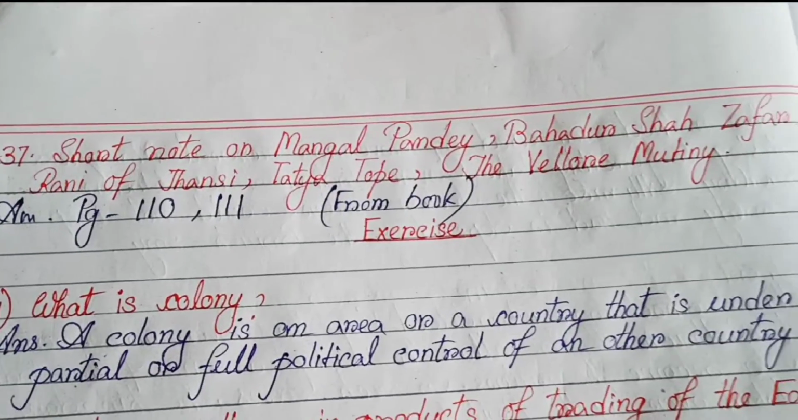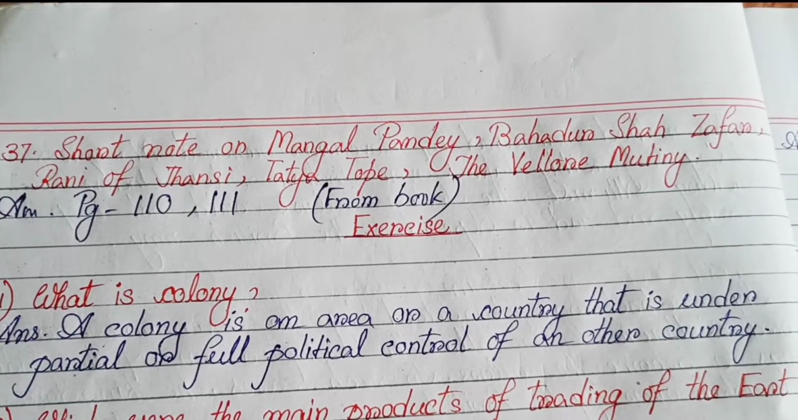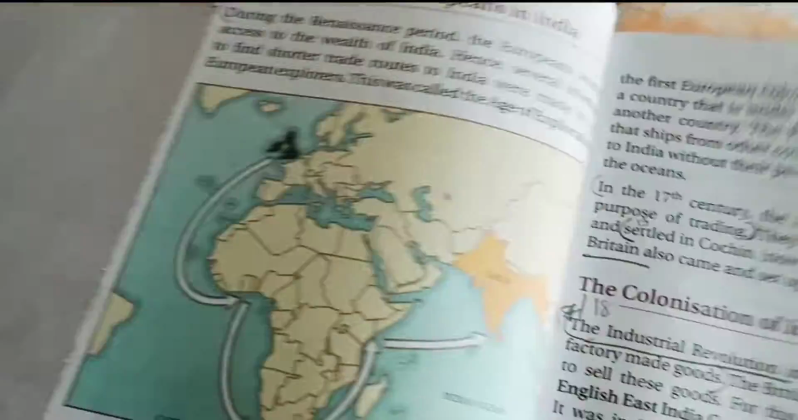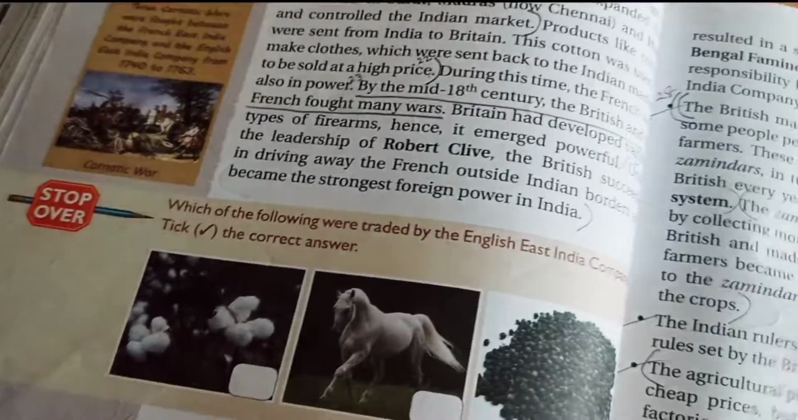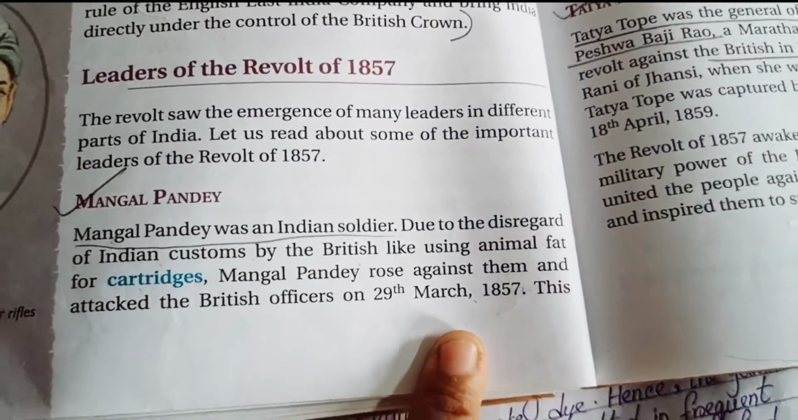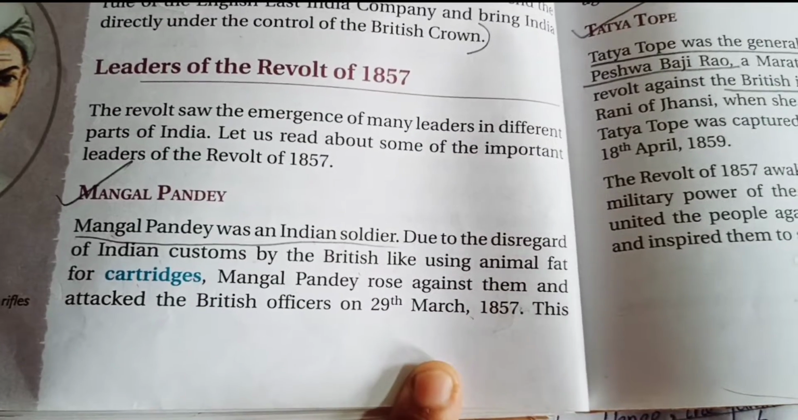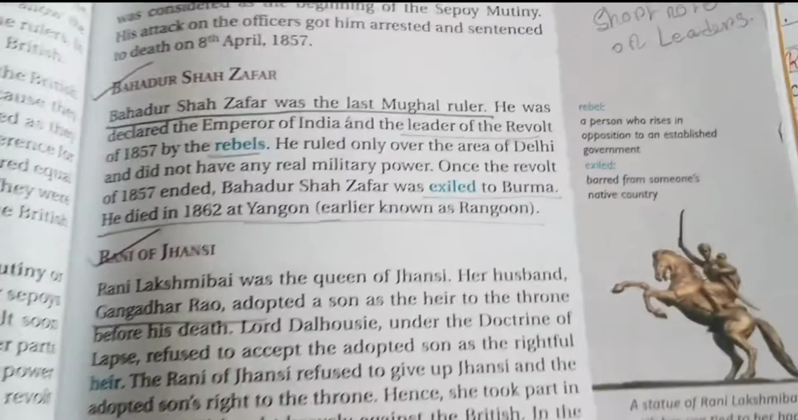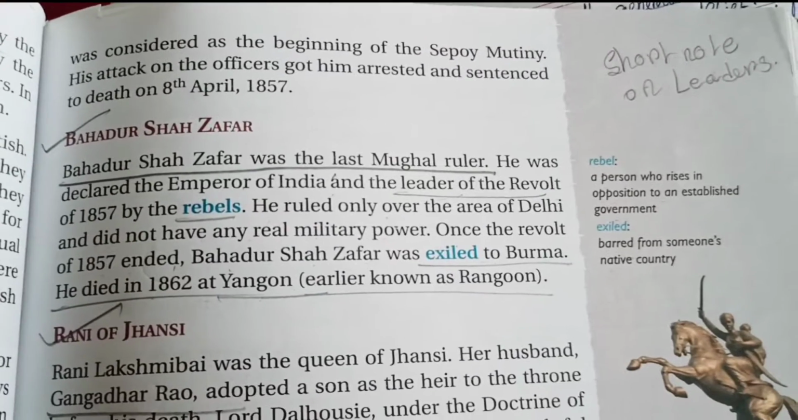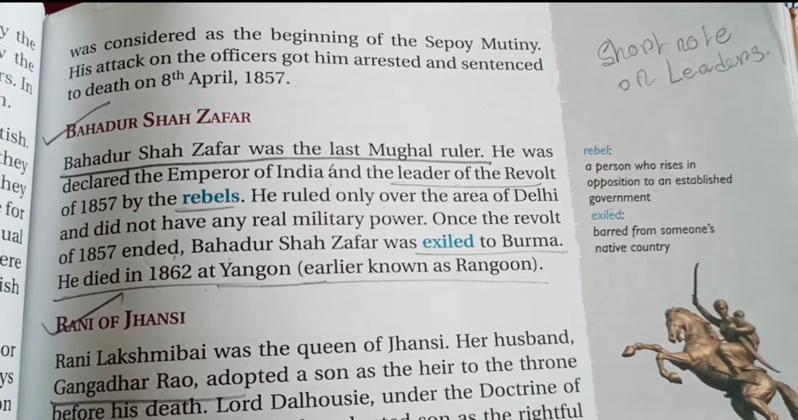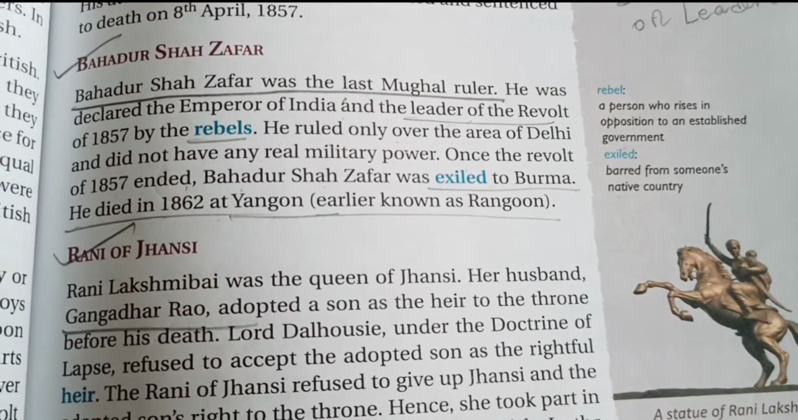And the short notes on Mangal Pandey, Bahadur Shah Zafar, Rani of Jhansi, Tatya Tope and the Vellore Mutiny are written in the book. You can find these answers from the book. So please check the book carefully, read the whole chapter carefully. Okay, so take a screenshot. If you have no notes in your book, you can prepare these notes from this screenshot. Okay, so take a screenshot.